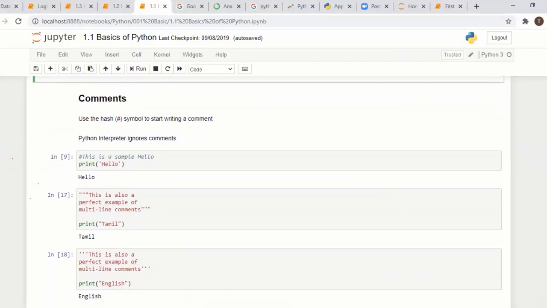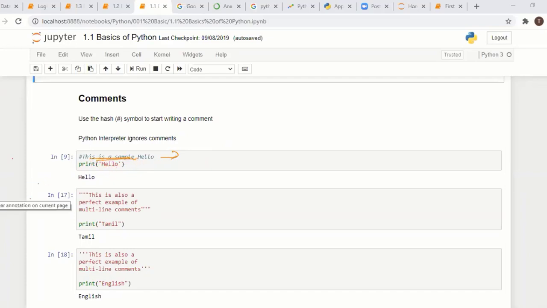Next, if you want to put some comments, the Python interpreter will not read that line. Suppose this is a comment and this one is a statement. While executing, if there is a hash symbol, the interpreter won't read that line. We use this for developer purposes. If you see this line, you can easily understand it based on the comment, but the interpreter will not read it.